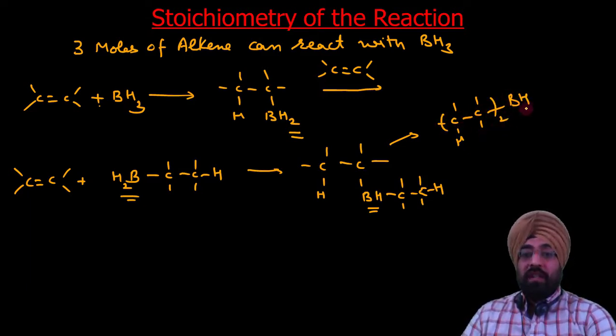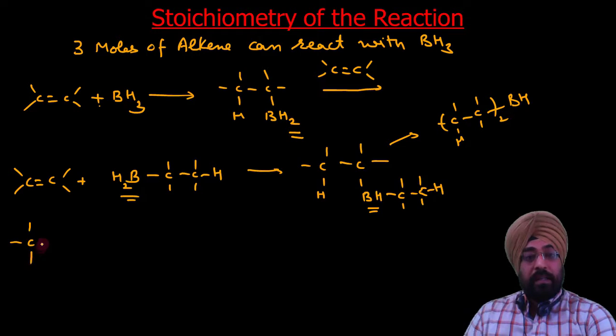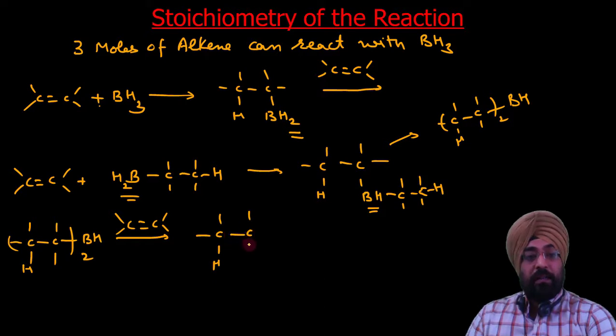So this can even add one more molecule of alkene, like here C, here it is H twice BH. It can add one more alkene molecule and you can get this CH thrice B, trialkyl boron.